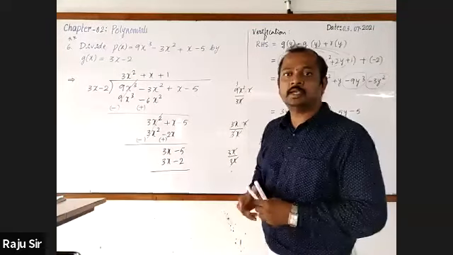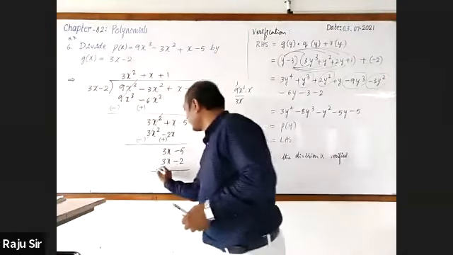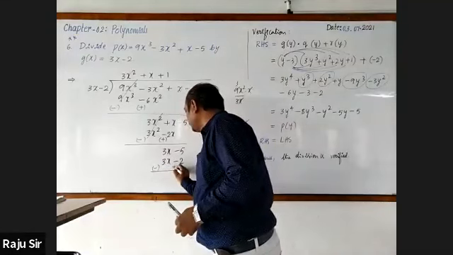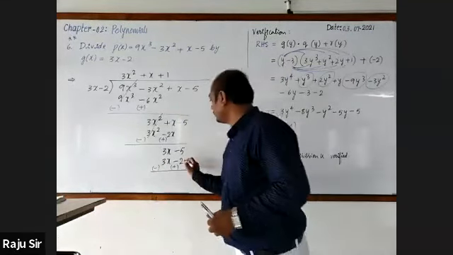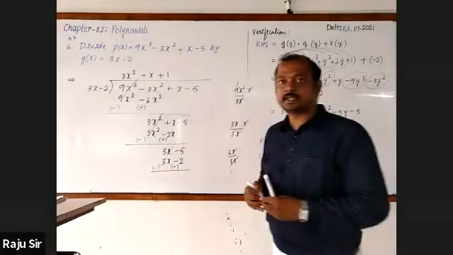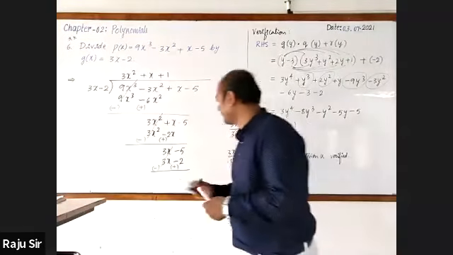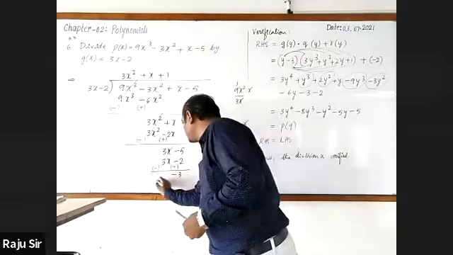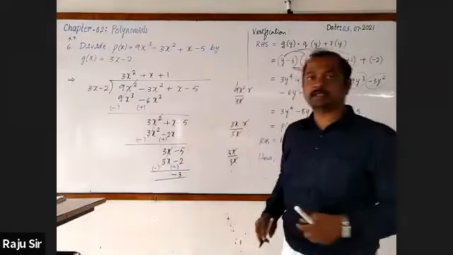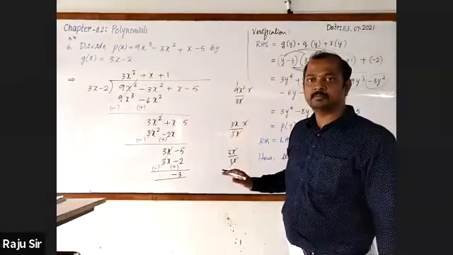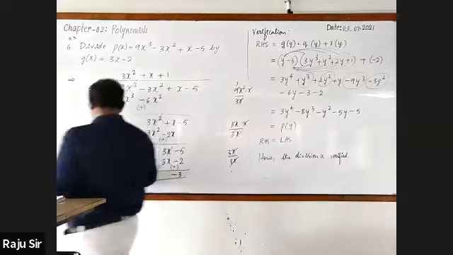Change the sign: minus 3, and this plus. The 3x terms get cancelled. It will be minus 3, minus 2 plus 2 is minus 3. Hope you have got the same.